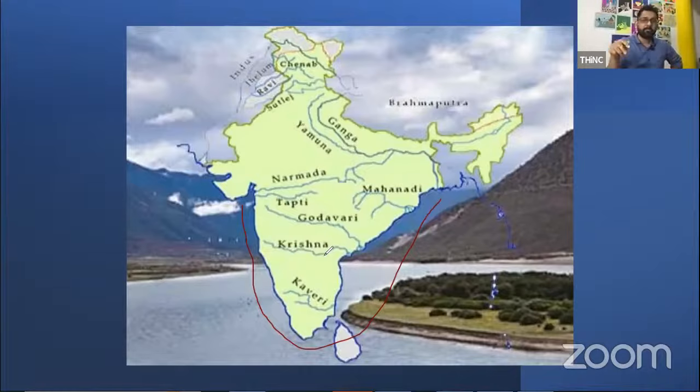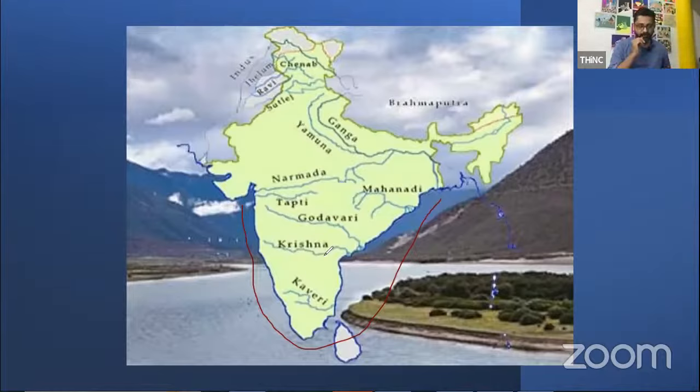Okay. Now tell me, the majority of the peninsular rivers that you see here, do they flow to the east or do they flow to the west? Yes, Rishi, correct. Smallest is Tapi or Tapti. So most of the peninsular rivers you can see here, do they flow to the east or to the west?